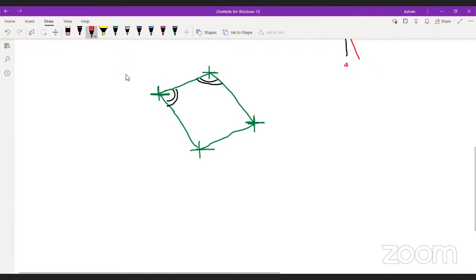So guys, do you understand this thing? If I am taking the reading, this is A and this is B. If I am taking the reading from this point, this is called the forebearing of AB. Yes or no? And this is called the back bearing of BA. Yes or no?